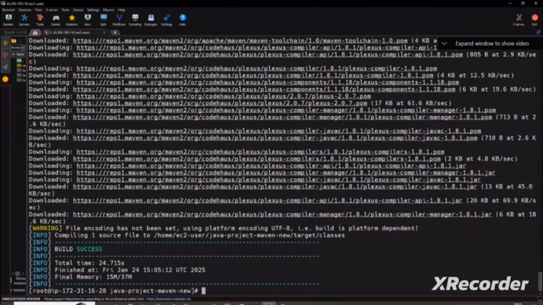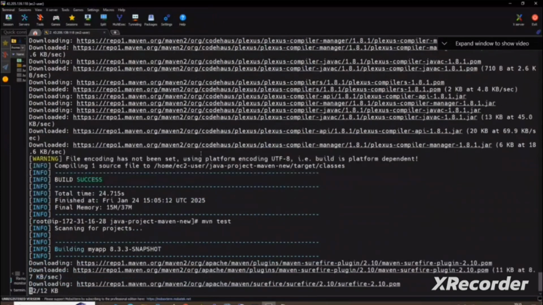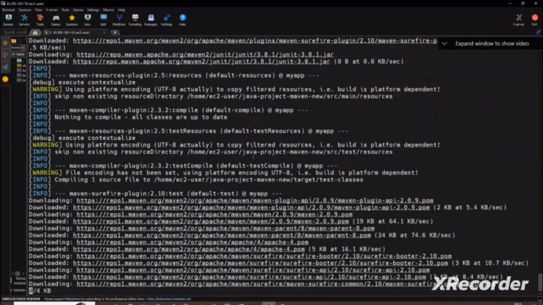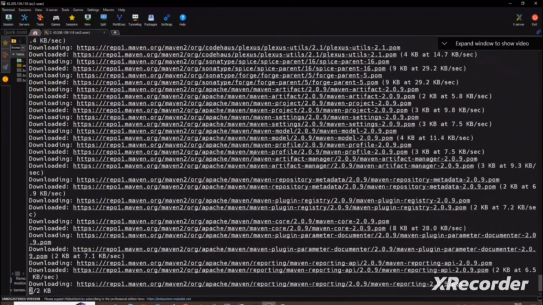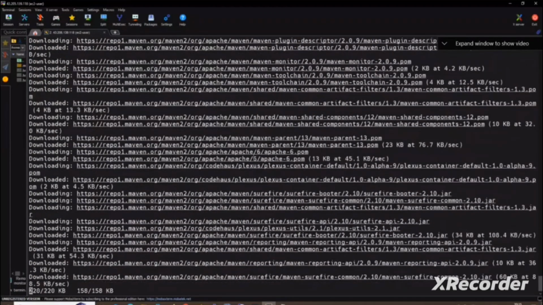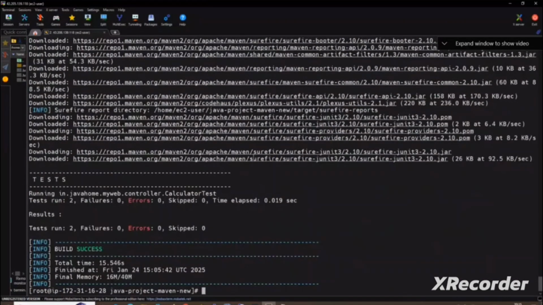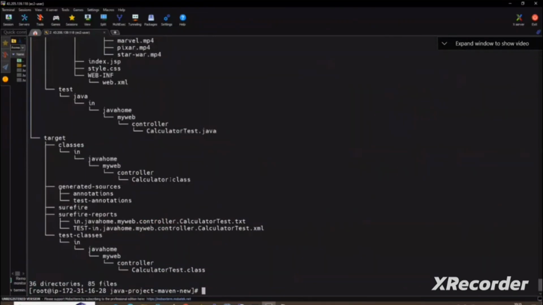So that means compile is done. What's the next command? Maven test. See? Now it is downloading surefire, whichever is required here. Once you run Maven test, if I type tree, you see .class files got created. And you see the surefire reports, the test is also done. This is the txt file and this is the XML file. Whatever Maven has tested, the entire information will be inside this txt file, in surefire reports, for testing purposes.